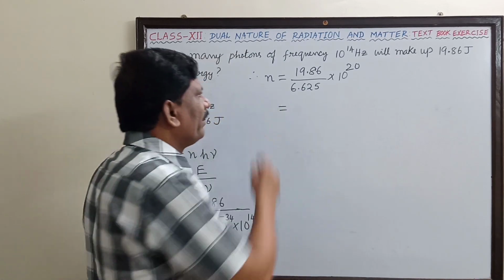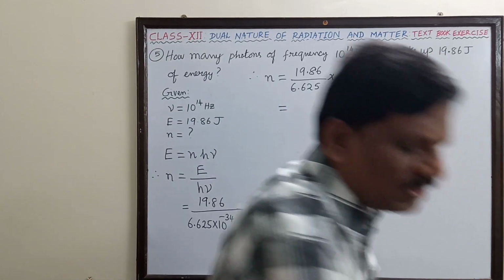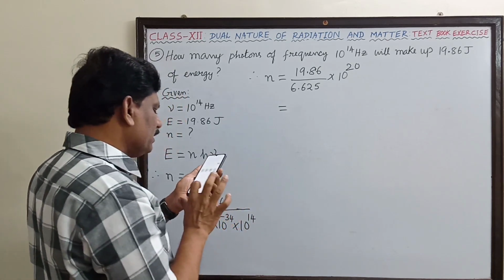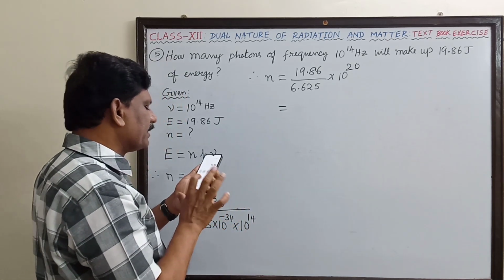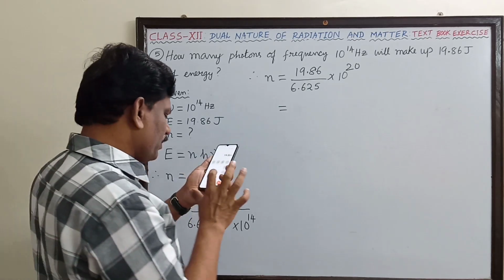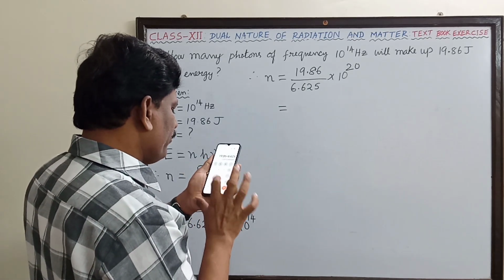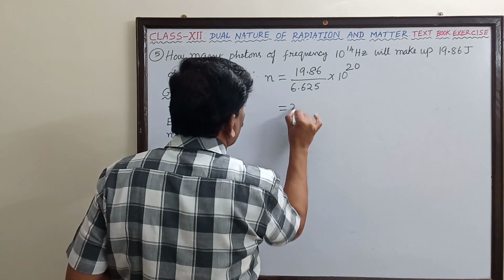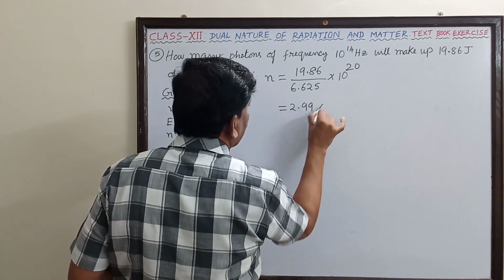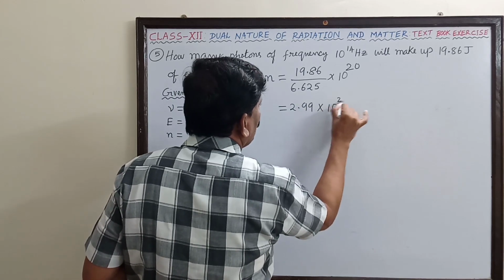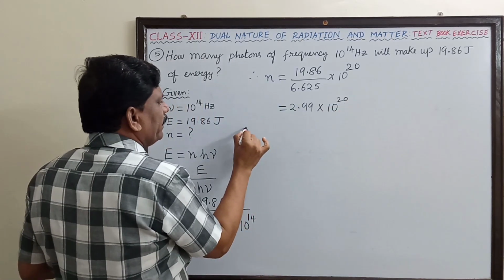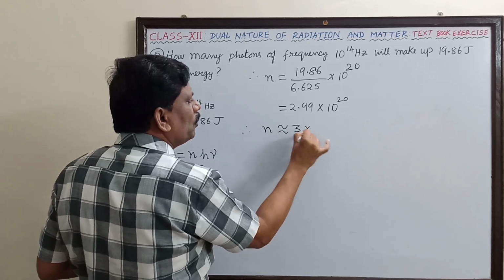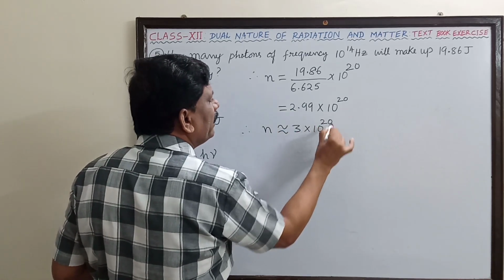Now we have to find out this ratio. So we can use the calculator. 19.86 divided by 6.625 is equal to 2.99. So 2.99 into 10 to the power of 20. Therefore n is nearly equal to 3 into 10 to the power of 20.